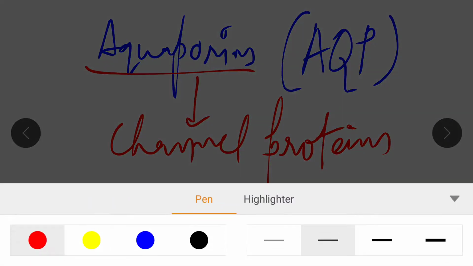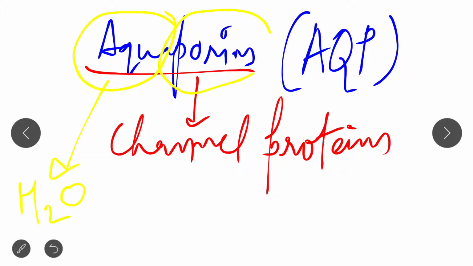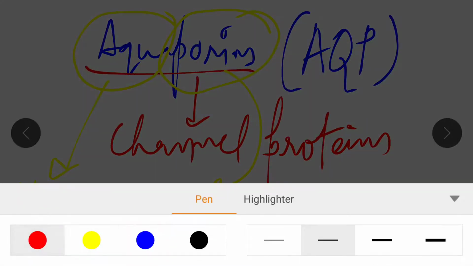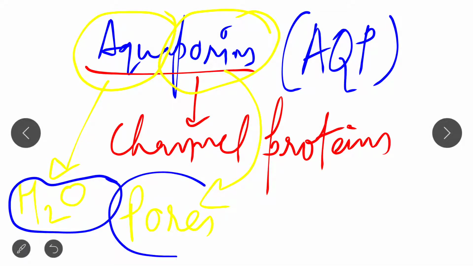As its name suggests, aqua means water, and porins means pores. It means that transport of water takes place through pores.